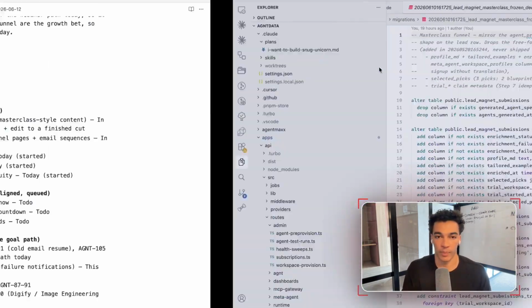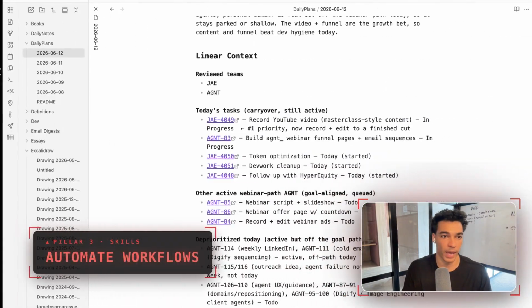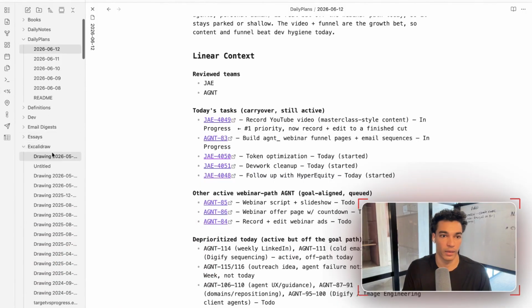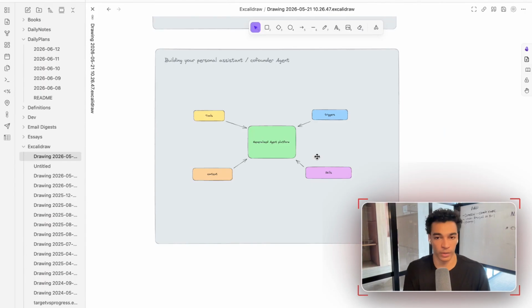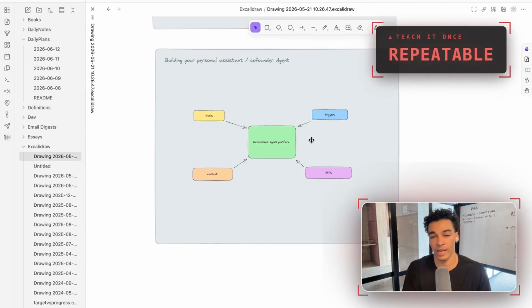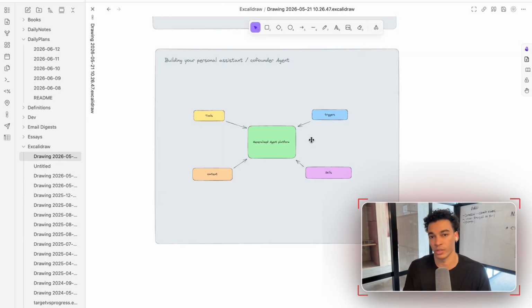The other thing that we want to talk about is skills. So let me head back to my drawing here. Right, so you just saw me use the daily plan skill. I set these up all the time for various different things. Essentially what you want to use skills for are repetitive tasks where you have a specific set of instructions that you want it to be able to run on command, right?